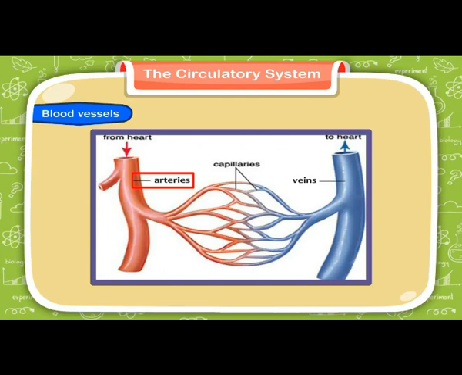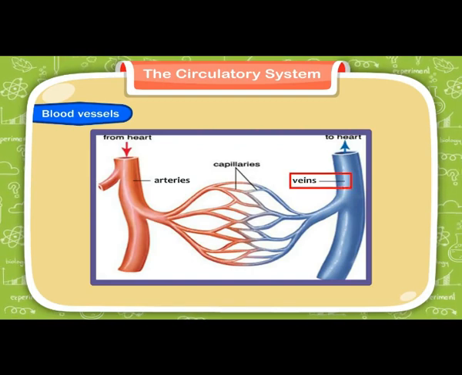Now, let us go to the next topic, the blood vessels. They are the tube-like structures spread throughout our body. They carry the blood to different organs and parts of our body. They are of three types: arteries, veins and capillaries. Together they are all called the blood vessels. They are all the same structures. They are tube-like, but their names are different. They form a network in our body.